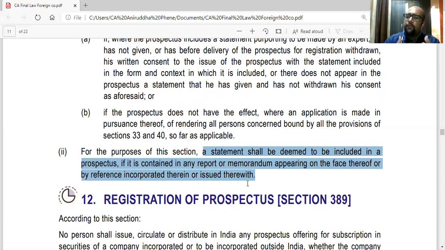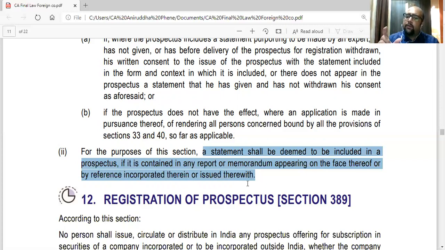It includes a lot of reports, management statements, and discussion, and a lot of things about the future of the company, what the outlook is, what the risk involved is, everything is there. So if anywhere there is a statement which looks like an expert statement, then this section will be applicable.